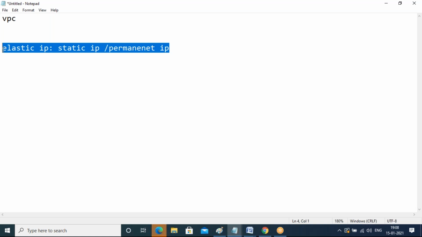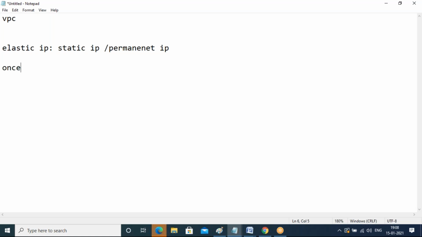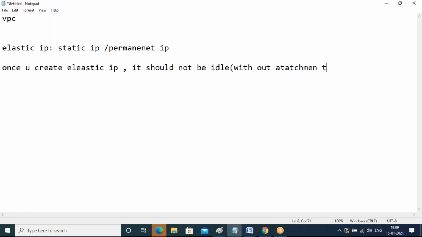What does elastic IP mean? Elastic IP is like one service. If you create an elastic IP, you will get one IP address, and that IP address you can allocate to your EC2 instance, so that it will be permanent to that EC2 instance. But there are some conditions, guys. Once you create an elastic IP, it should not be idle, I mean without attachment to EC2.